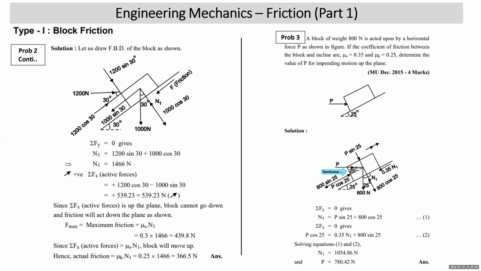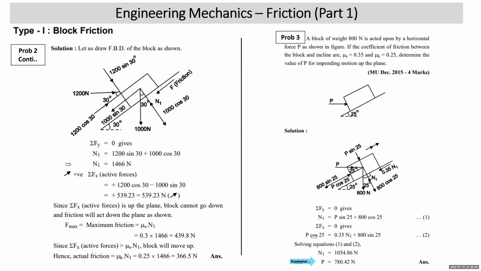And he is asking you to find out the value of P required for impending motion up the plane. Friction will act down the plane and friction will be mu s N1 because the block is on the verge of moving up. This is my symbol which I'll use in the problems for direction of impending motion. First we mark direction of impending motion, then we mark direction of friction in the opposite direction. Now first we write sigma Fy is equal to 0, N1 up is equal to P sin 25 plus 800 cos 25. Sigma Fx is equal to 0 will give me P cos 25 up the plane is equal to 0.35 N1 plus 800 sin 25. Solve 1 and 2, you'll get N1 as 1054.86 and value of P as 780.4.